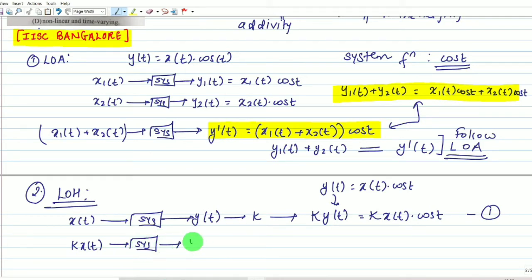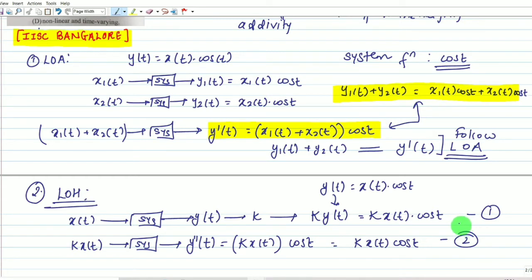The system will produce output y'(t), also written y''(t); this is not double differentiation, it is just notation. It equals k multiplied by x(t) multiplied by the system functionality. We have identified that the system functionality is cos(t), so we get k x(t) cos(t). Understood? Let me write this as equation number 2.